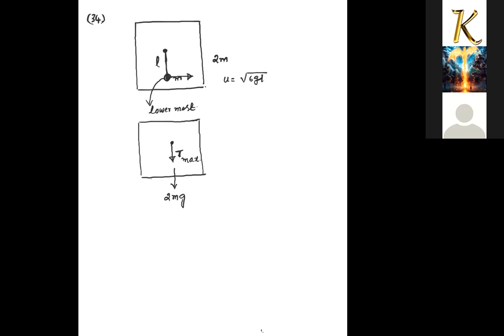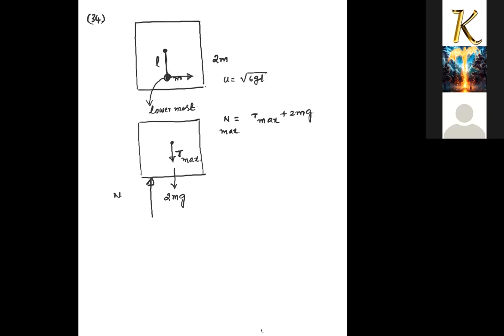At this instant the normal force, or the reading of the weighing machine, will be in the upward direction. So the first equation says N is T max plus 2mg. The maximum reading of the weighing machine will be T max plus 2mg.